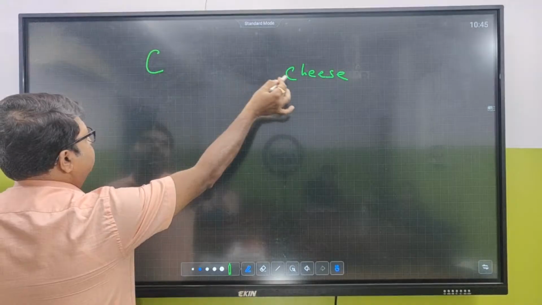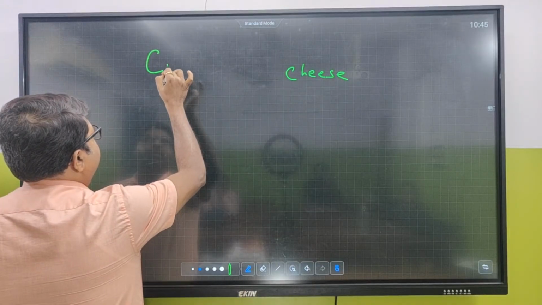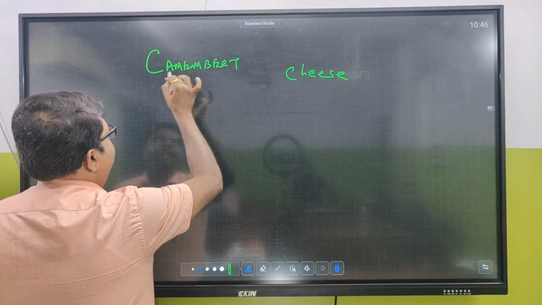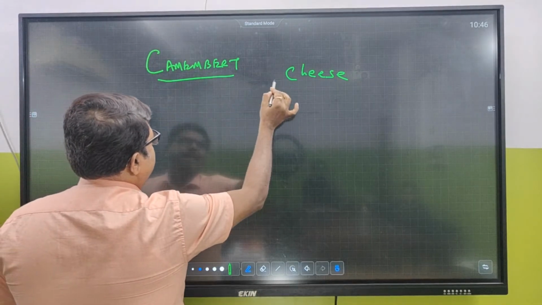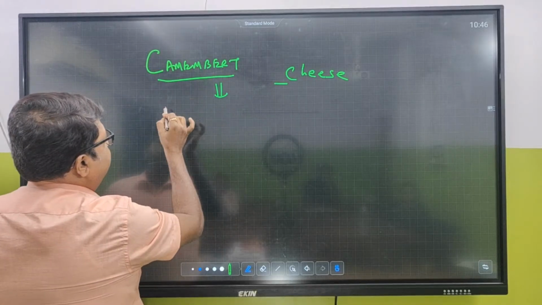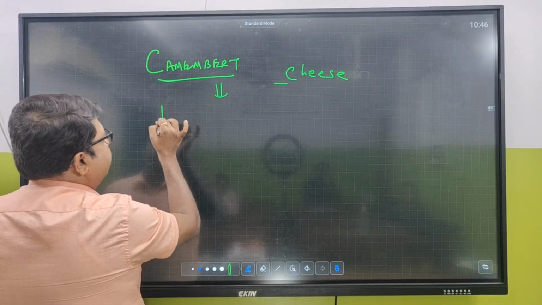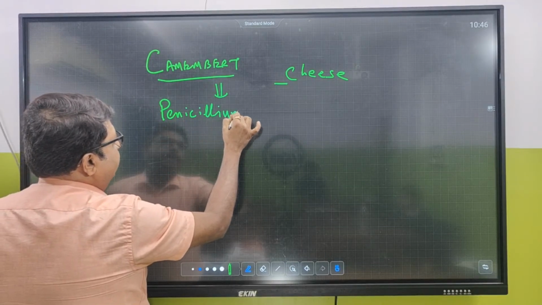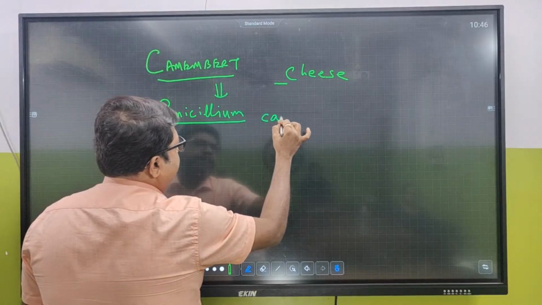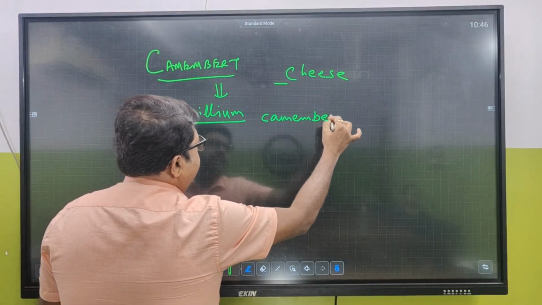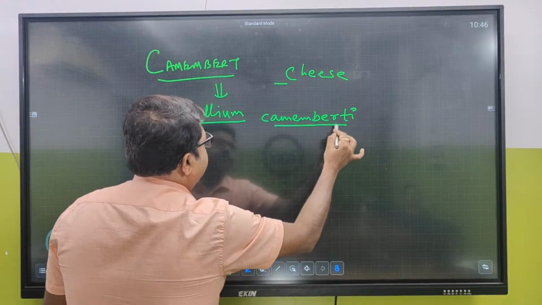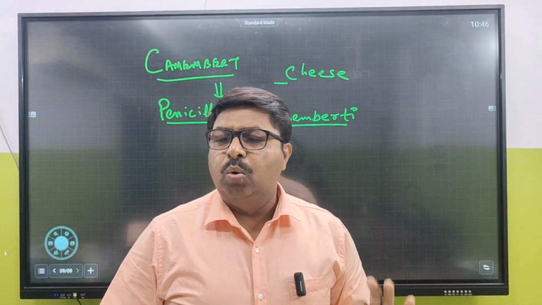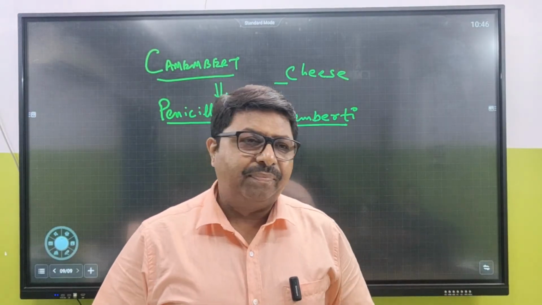C for cheese? No. C for Camembert cheese. And this Camembert cheese is produced by the infestation of another type of fungus named Penicillium camemberti. This is the name of the cheese. Penicillium camemberti is the name of the fungus which can make Camembert cheese.